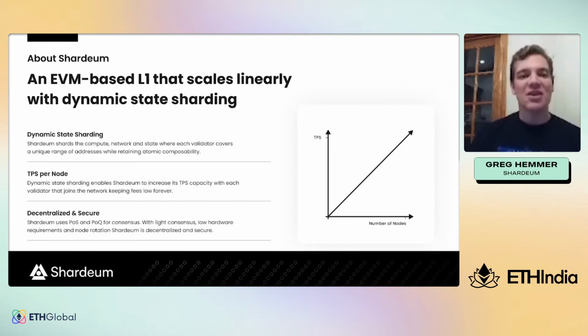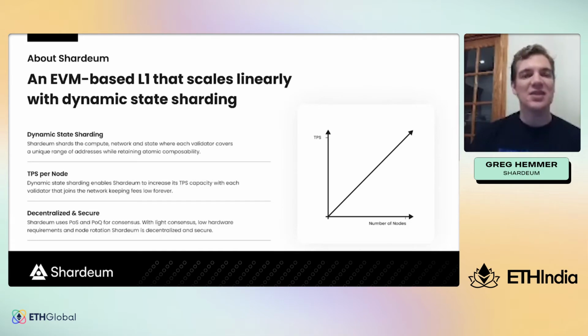Dynamic state sharding is an architecture that shards the compute, network, and state, where each validator is assigned to a unique range of address space while retaining atomic composability. This enables TPS per validator, where Shardium is the first blockchain in the world to increase its TPS relative to the number of validators in the network. Just like mainstream Web 2 applications, when you need more scale, you add more servers. The same goes for Shardium. When you need more TPS, you add more validators.